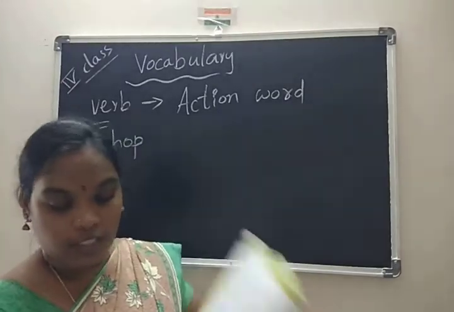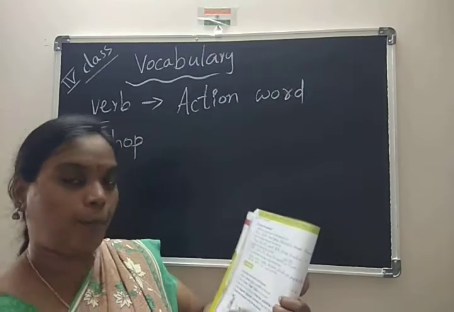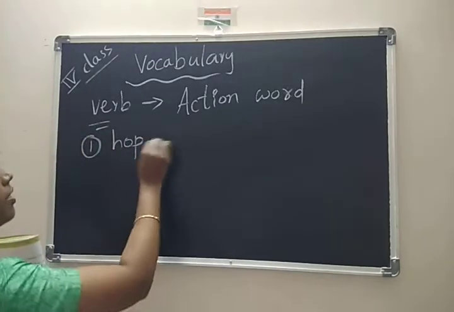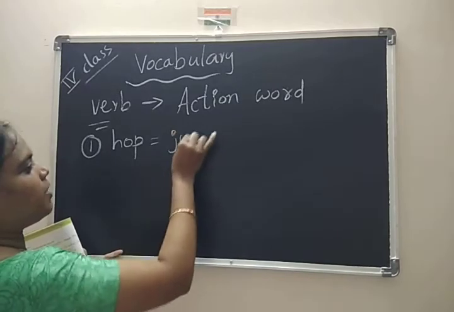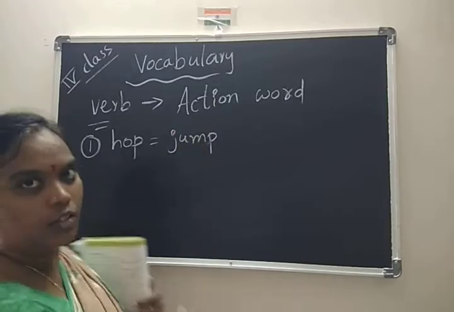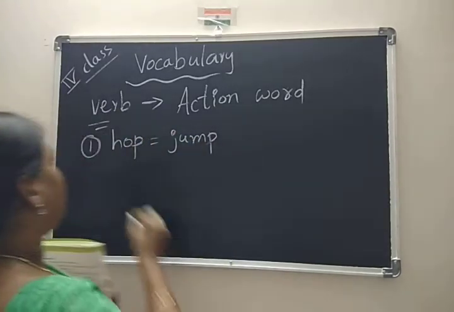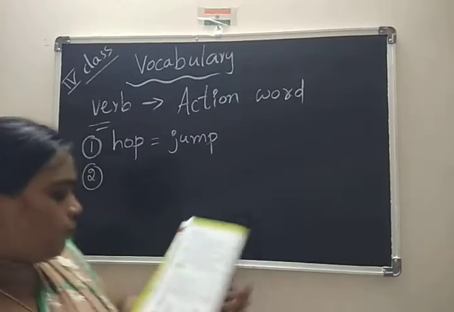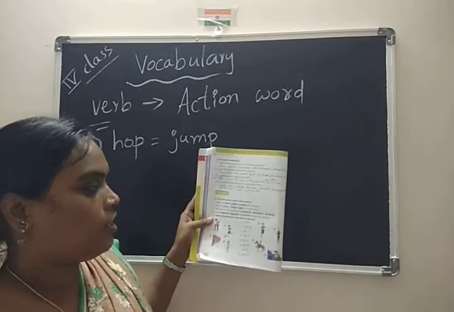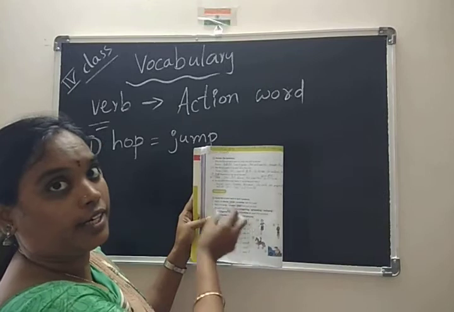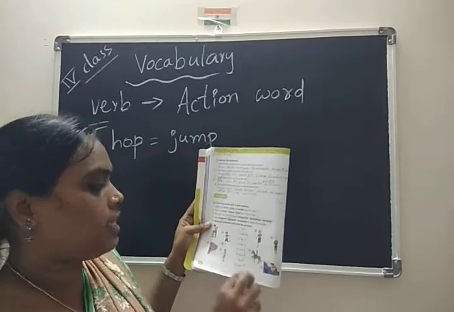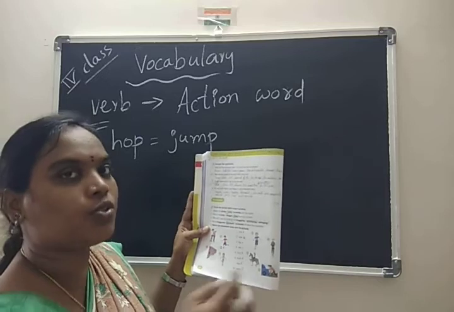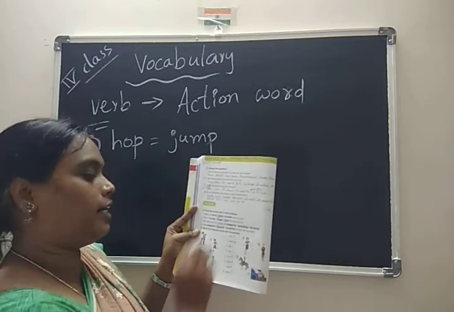For example, here I am hop. Hop means what I said? That is jumping. Hop means jump. And the second one here, who is jumping here? You can see the picture and write the letter here. A, B, C, D, E, F, alphabets are there. So you can choose the correct alphabet and write there.